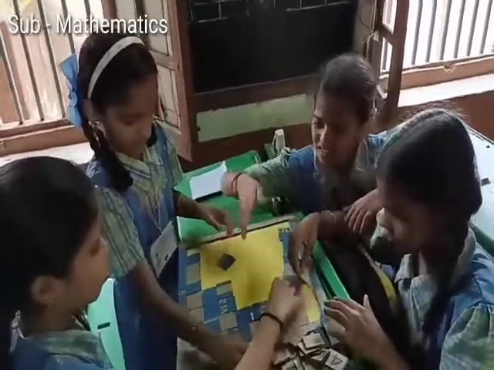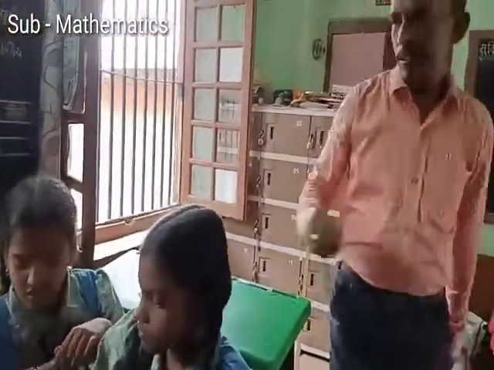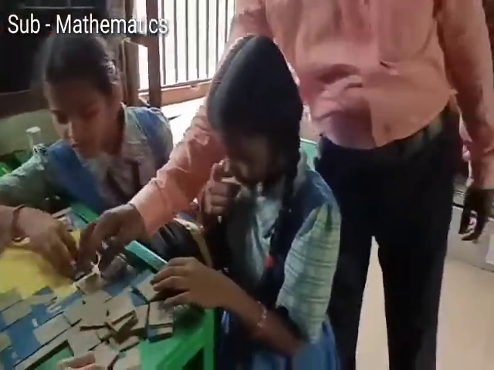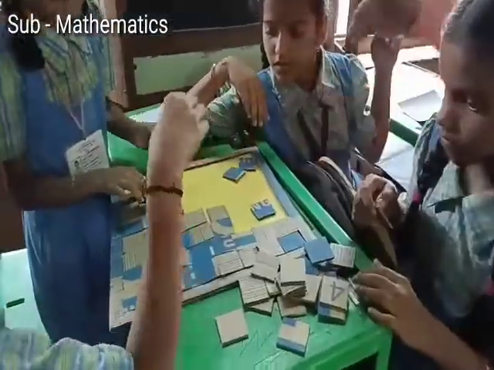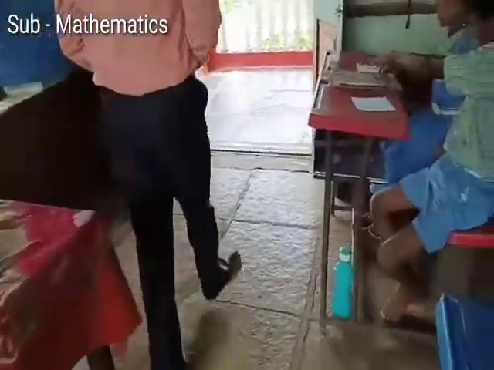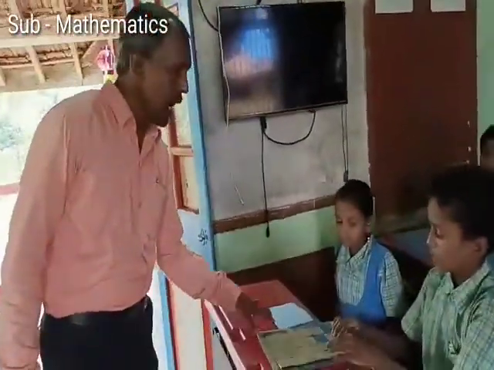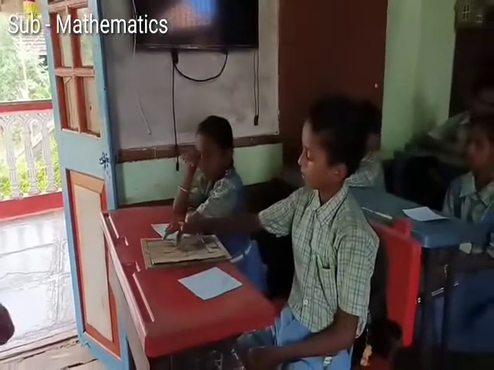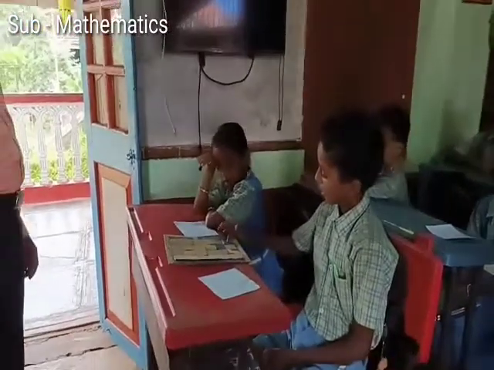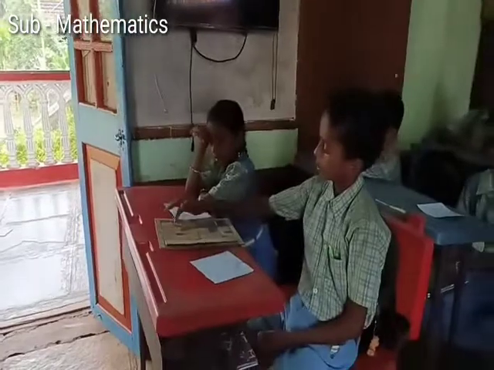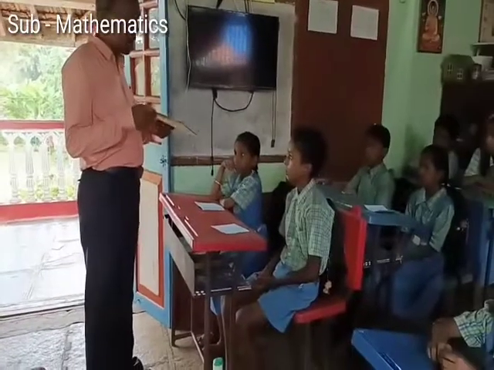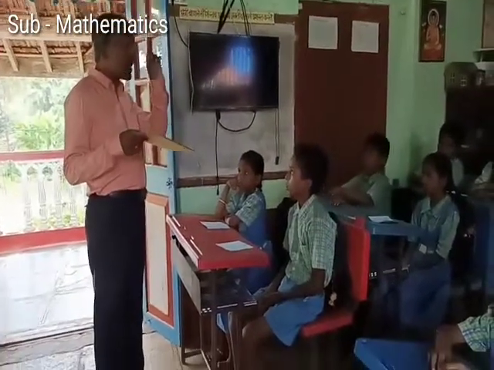Put all the squares in that figure, like this. Yes. Can you tell me how many squares are there in this figure? 11, 12, 13, 14, 15, 16, 17, 18, 19, 20, 21, 22, 23, 24. So this figure contains or occupies 24 squares.